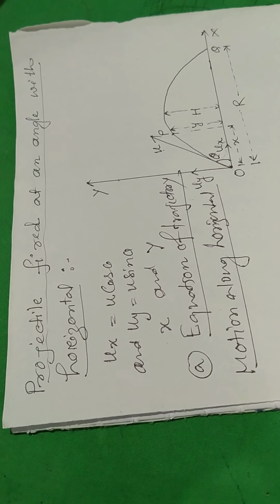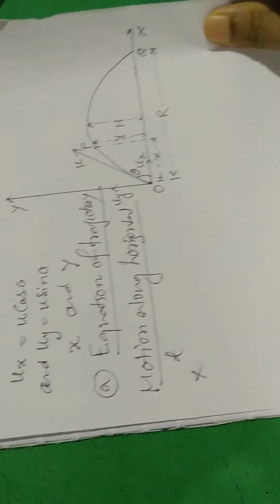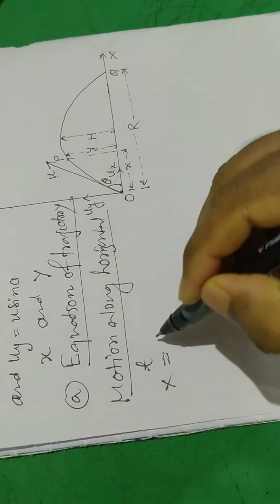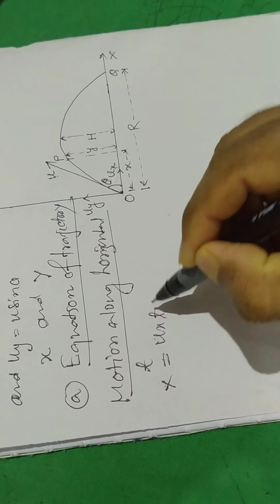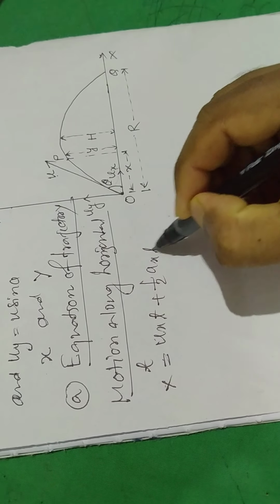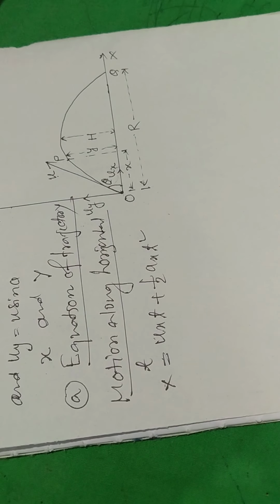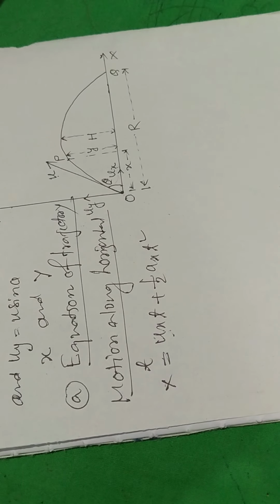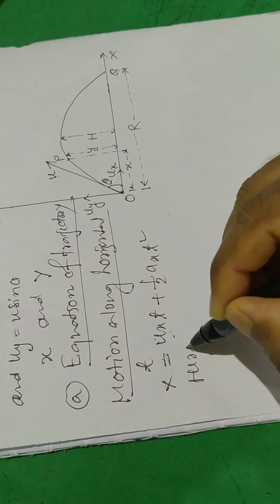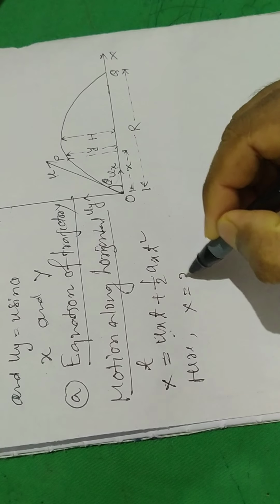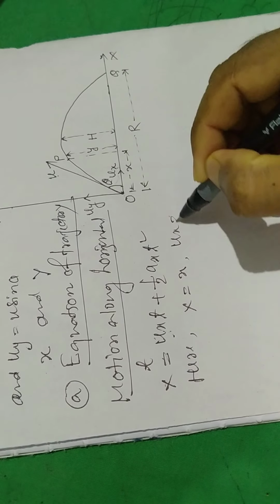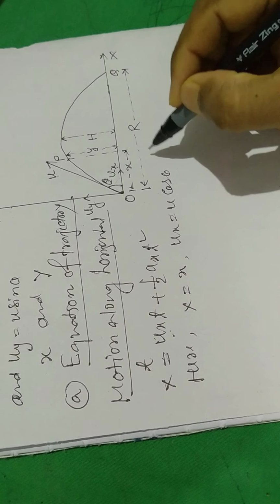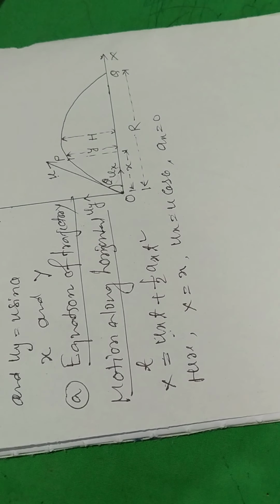The position of the projectile along the x-axis at time t is given by x equal to uxt plus half axt square. Here we are taking the components of velocity and acceleration along the x direction. Here x equal to x, ux equal to u cos theta and ax equal to 0.